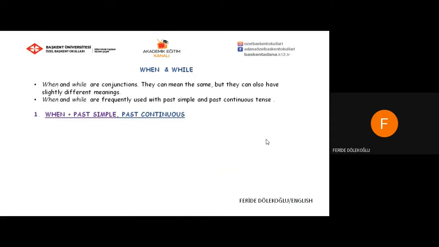When and while. When and while are conjunctions. They can mean the same, but they can also have slightly different meanings. When and while are frequently used with past simple and past continuous tense. You can also use when and while with different tenses, like present simple, present continuous. But here, we will only focus on the use with past simple and past continuous.